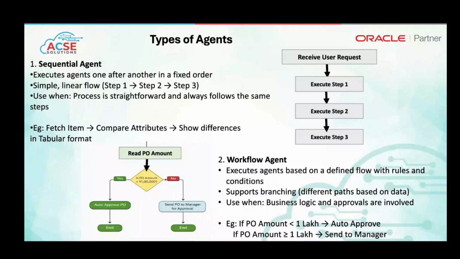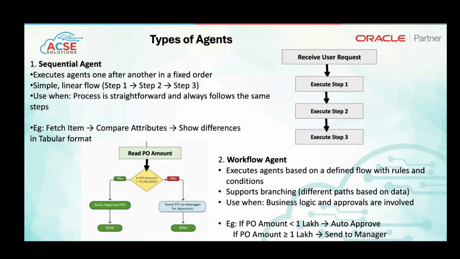Initially it would fetch the item details from Fusion, then compare the attributes, then show the differences in tabular format. So it works in a specific sequence, and if it fails at a specific step, the execution ends at that step, so it won't give the answer. For basic use cases, we can use this type of agent.